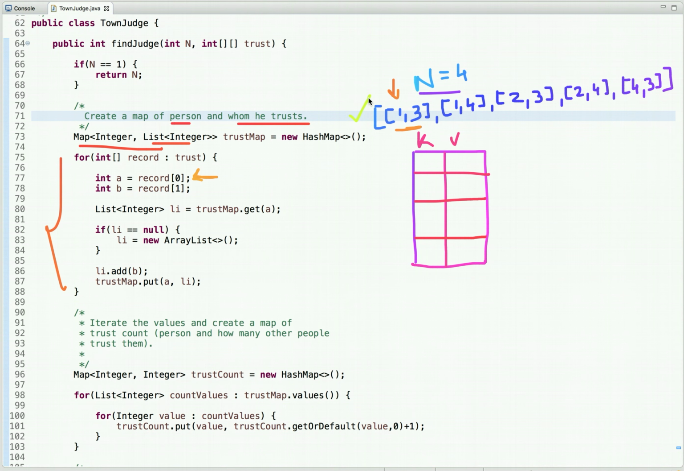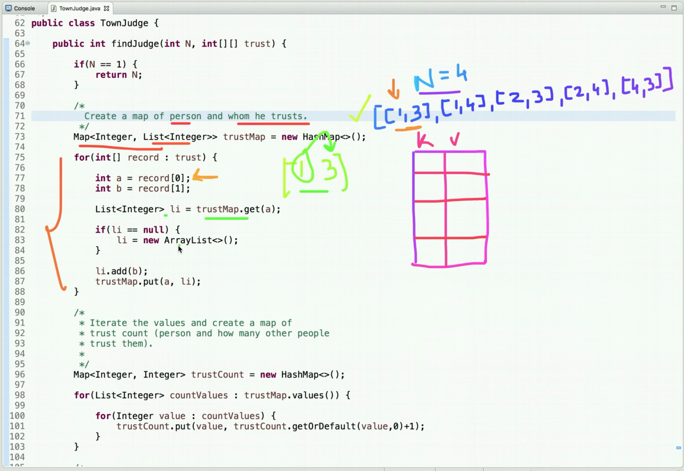Let's traverse this 2D array and take each pair at a time. Let's say the first pair is 1 3. It denotes that this person trusts this person. This is the key and this is the value, and one person can trust multiple persons, so the value should be a list of integers. We check, is there any value present in the map against this key? Initially the map is empty, so we get null.